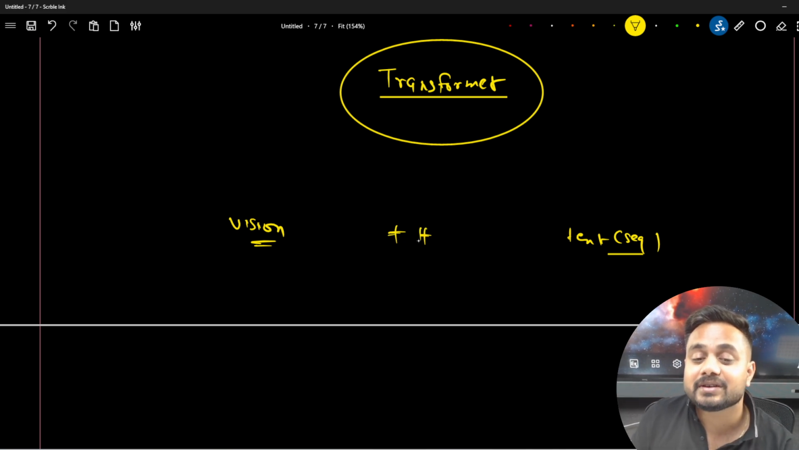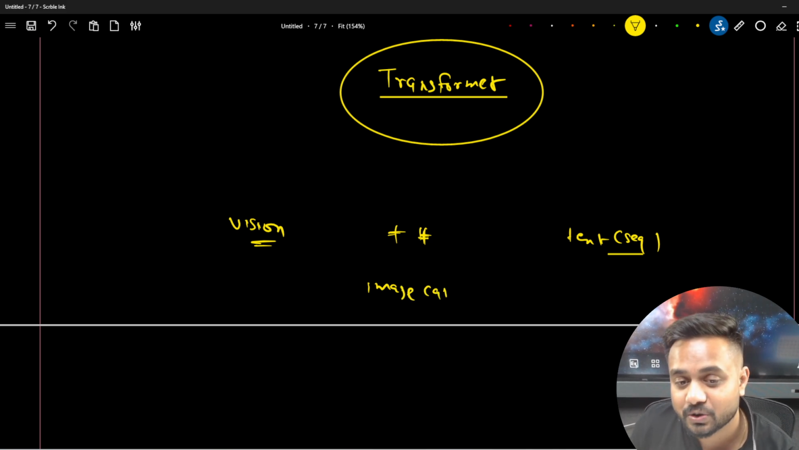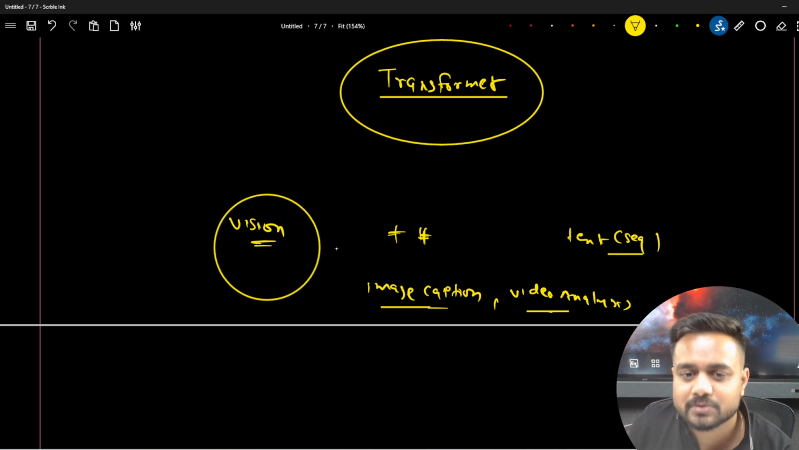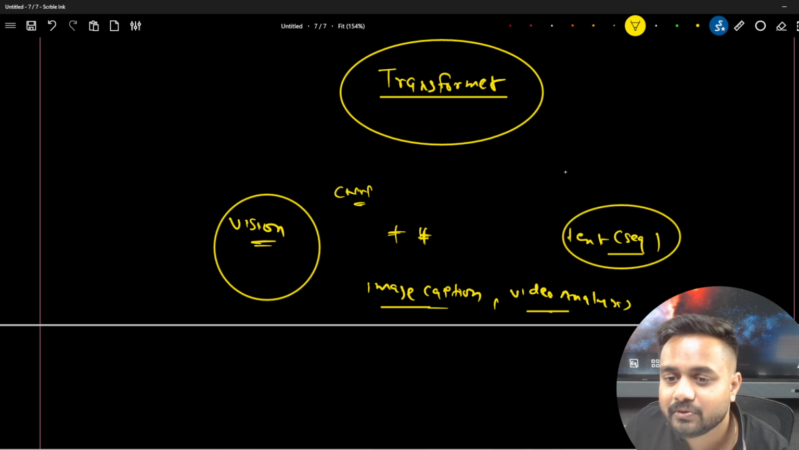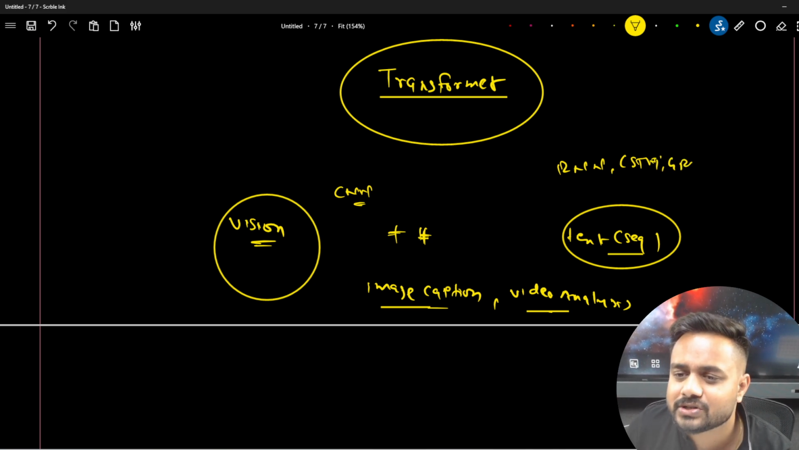So the combination, tasks like image captioning and video analysis. Before, when we were doing this type of task, image captioning and video analysis, we were using image-based models like the CNN or different variants of the CNN, and we were using the RNN or different variants of the RNN, like LSTM, bidirectional RNN, bidirectional LSTM, or the GRU.